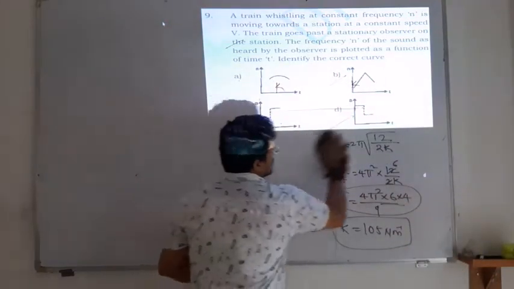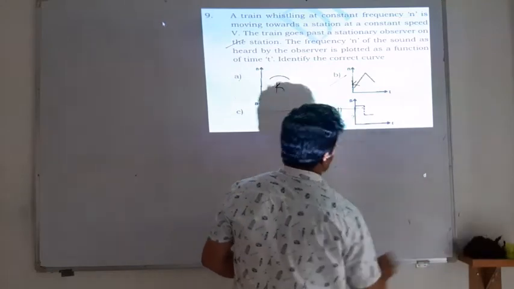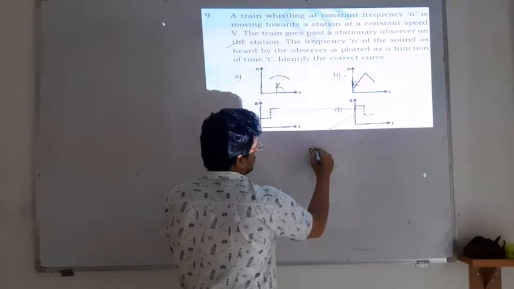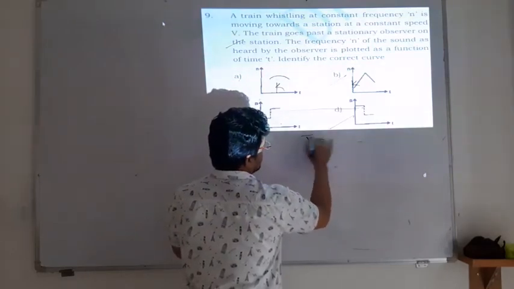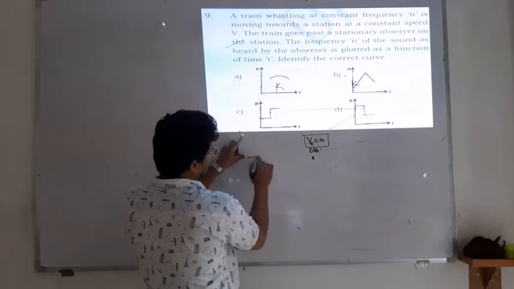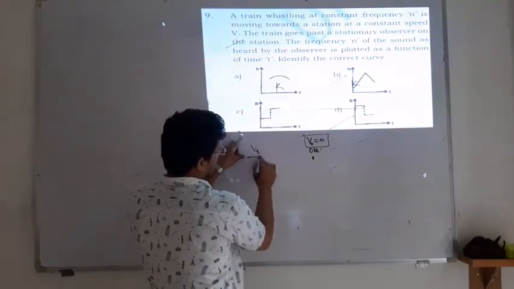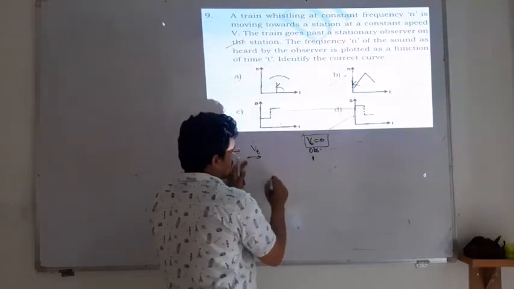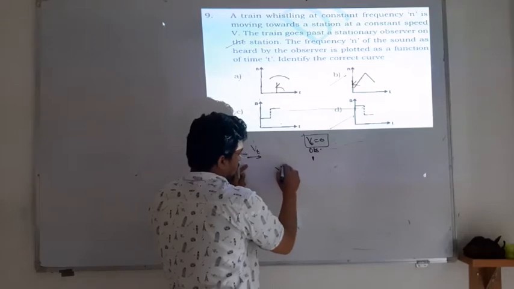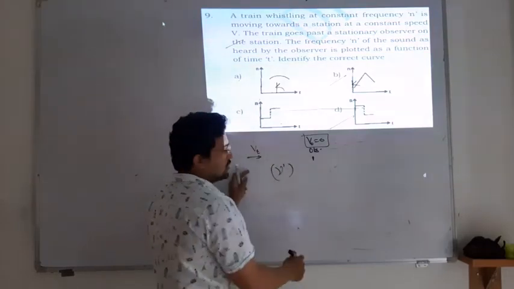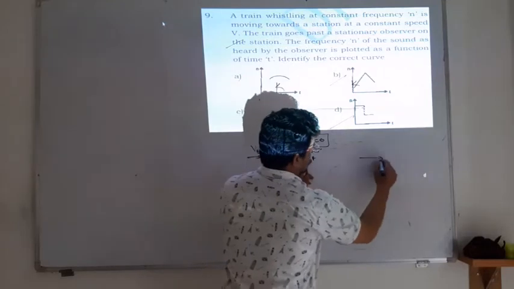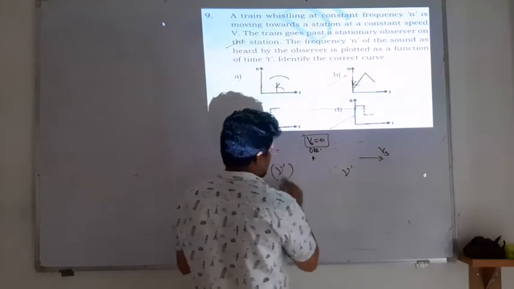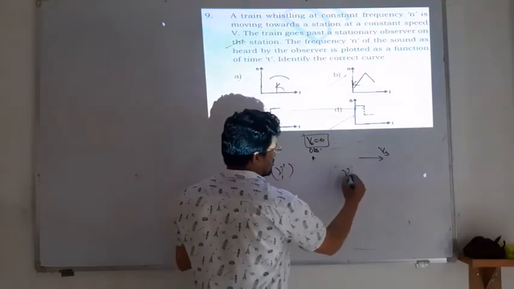So this question: a train is whistling at a constant frequency. Now suppose this is the observer, whose speed is 0, and one train is moving this side with whistling. So he is stationary and the train is moving towards him. So the apparent frequency v dash increases. Once the train crosses and is moving this side with the same speed, then the apparent frequency decreases. So I will mention this as v1 dash and this is v2 dash.